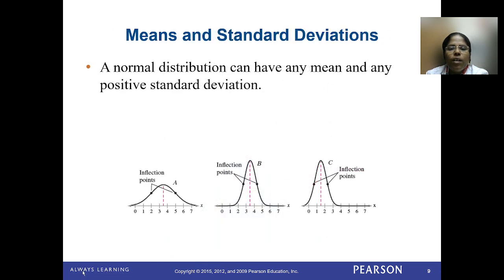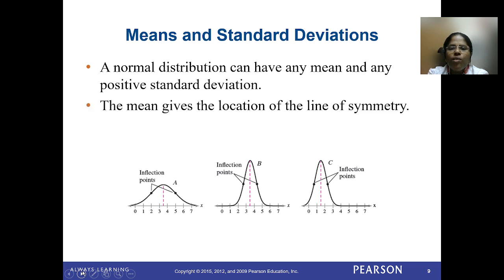The next thing: what is meant by mean and standard deviation? I am going to explain the difference by using this diagram. You can see in the first picture, the normal distribution can have any mean and any positive standard deviation. What's the difference between these three graphs? We will see one by one. The mean gives the location of the line of symmetry.